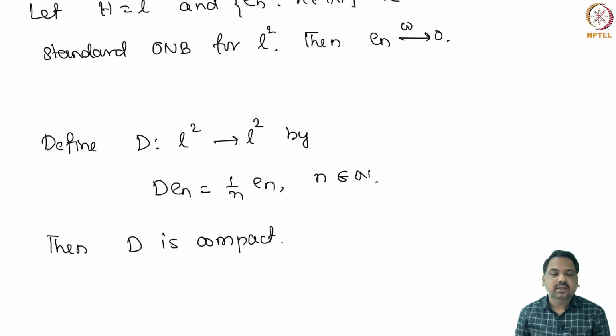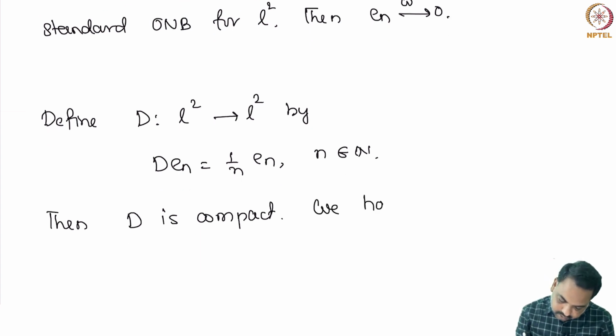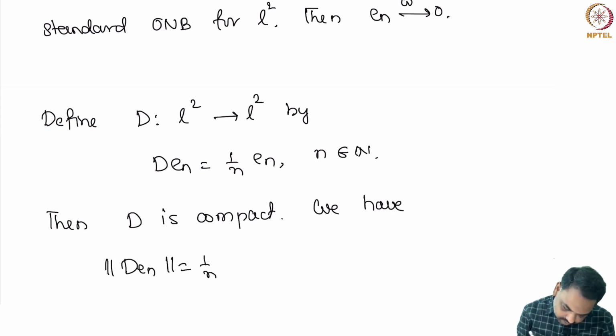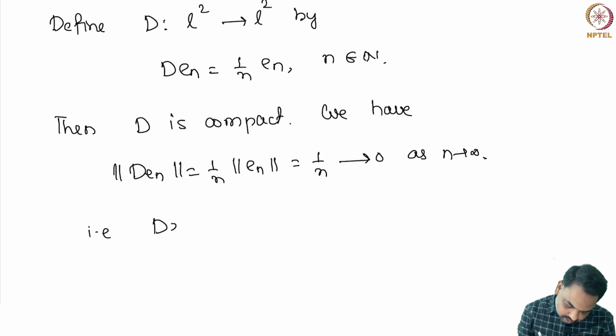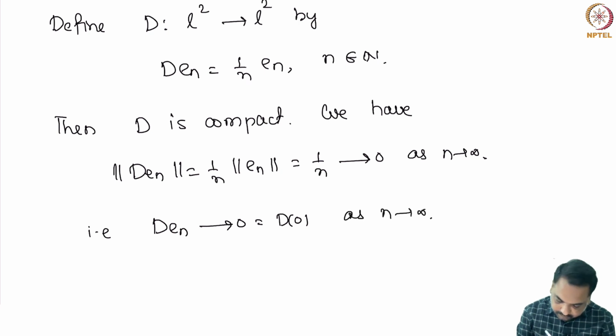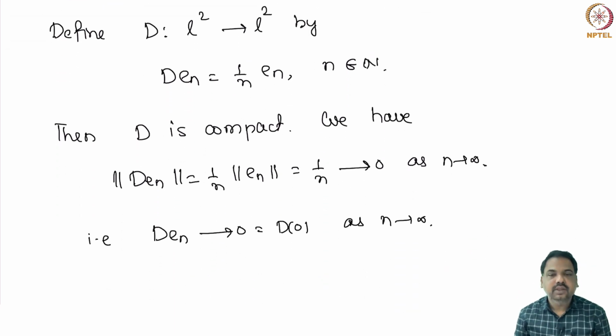Now we can show that D of en converges to 0 strongly. We have D of en is nothing but 1 by n times norm of en, that is 1 by n, which goes to 0 as n tends to infinity. That means D of en converges to 0, that is nothing but D of 0 as n tends to infinity. We know that D is compact. Okay. So these are some of the important properties of compact operators.